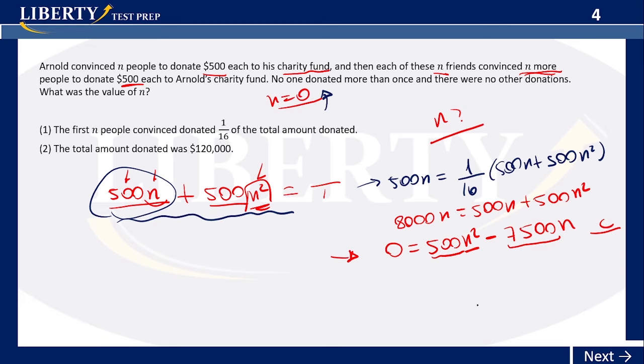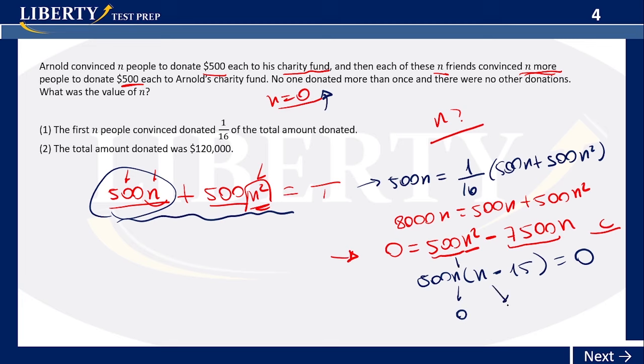So we already know we have the answer, but for the sake of practicing, let's continue with this. I'm going to factorize 500 n, and we get here n minus 15, and it's equal to 0. So we have two solutions. This one could be 0: if n is 0, the whole thing becomes 0.